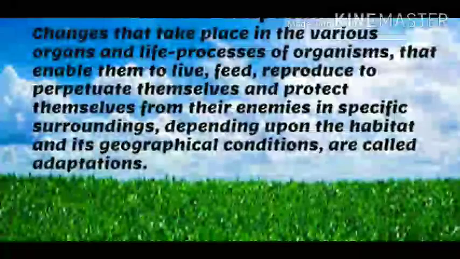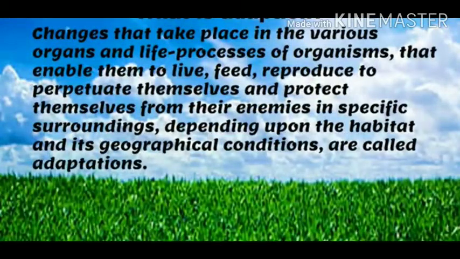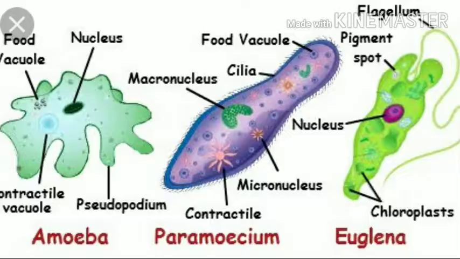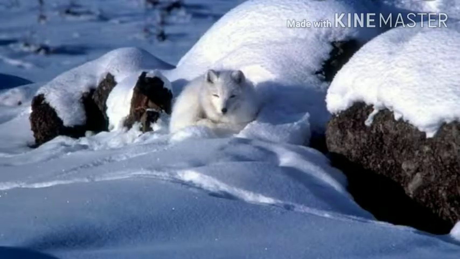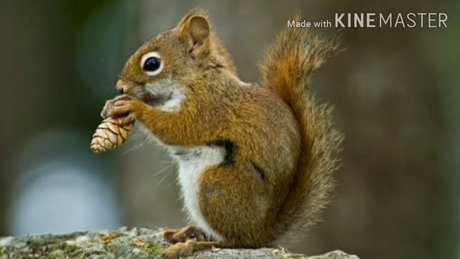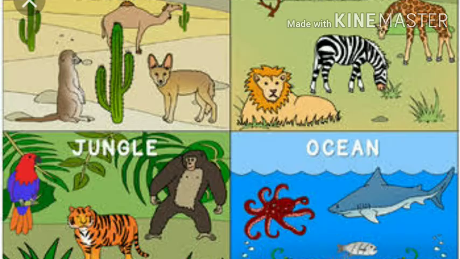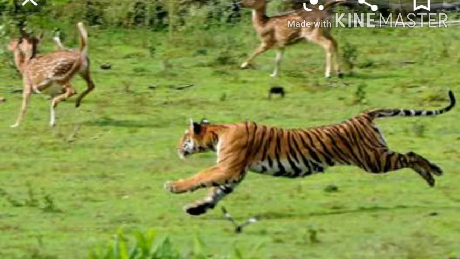Now, let's see what is actual adaptation. Changes that take place in the various organs and life processes of organisms. Various organs means the changes that occur in various parts of the body as well as the life processes of organisms. Means the way that they live, the way that they eat their food, how they have changed themselves to be able to survive in the surroundings that they live, and how they are able to protect themselves from predators.